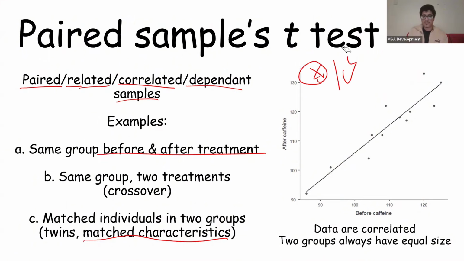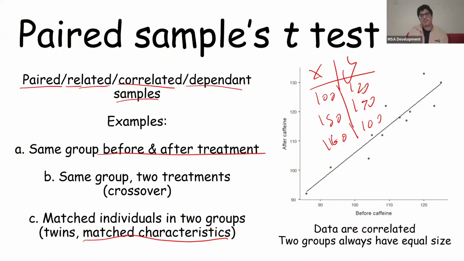Let's say that this is before caffeine and this is after caffeine, okay? And we see the values. So this is 100, 120, 150, 170. And then one more example, 160, 100, for example. Now let's say, before you could measure this patient after he takes the caffeine, he just decides, I don't want to take caffeine, and he leaves the study. So you have his blood glucose before you give him the caffeine, but you don't have it after. So because of this, you can't really use this value. You have to delete it.